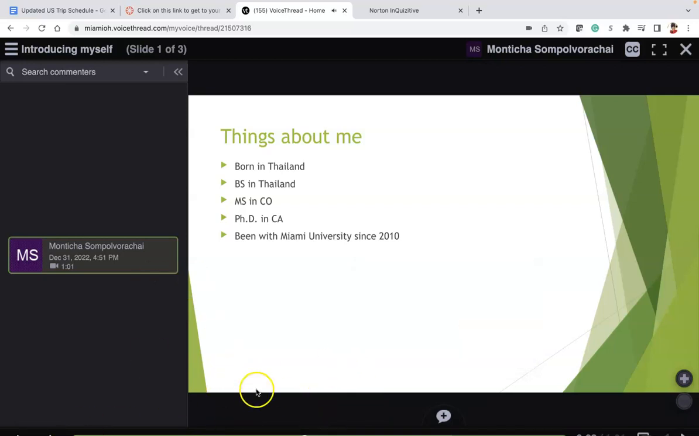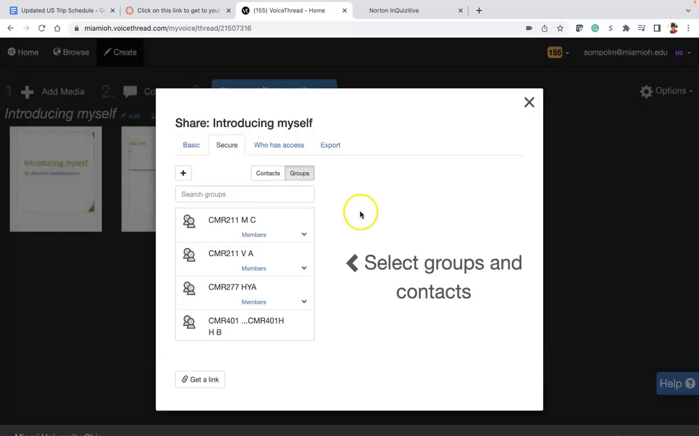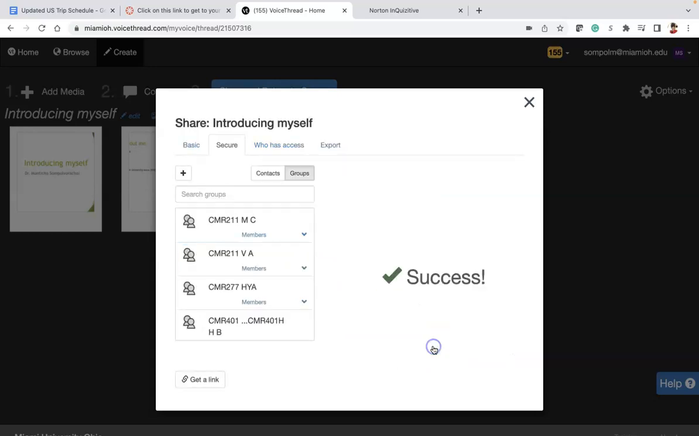So once you have this file, what you're going to do next is come to the 3 lines. This is home. Go to share. You're going to share this VoiceThread video. So you are going to come to this secure tab and make sure that you share to the right class, right? So the members of this course are going to be seeing you. Anyone can see your VoiceThread. Now you make sure that view and comment is green, so you can click share right away. So everybody in this class can see your VoiceThread.